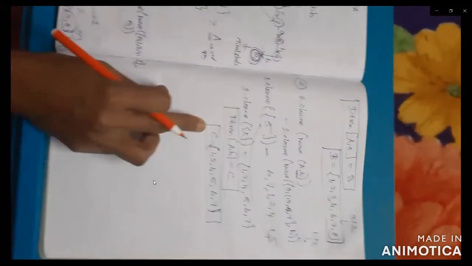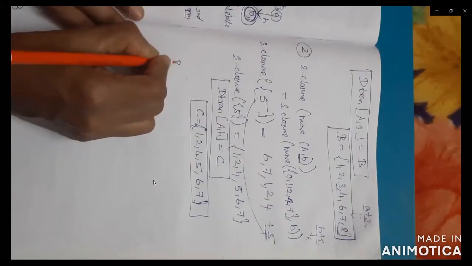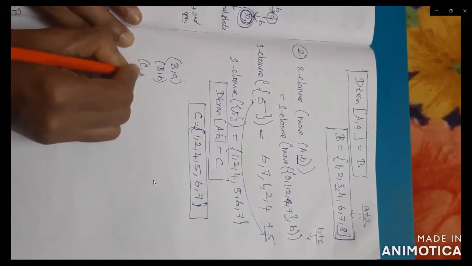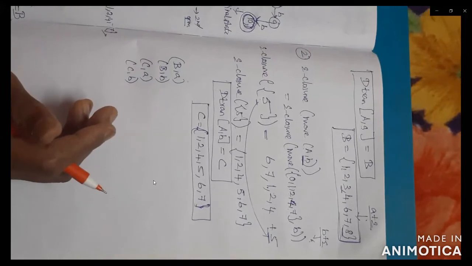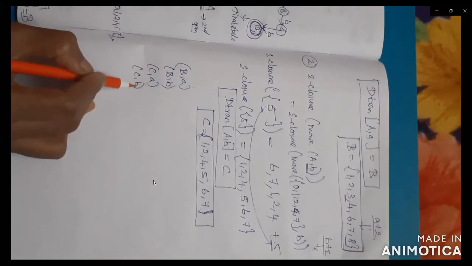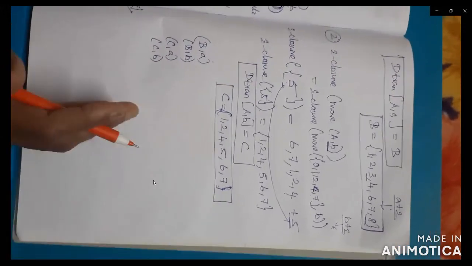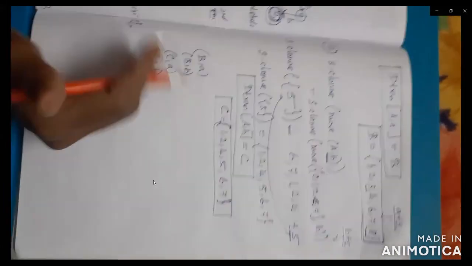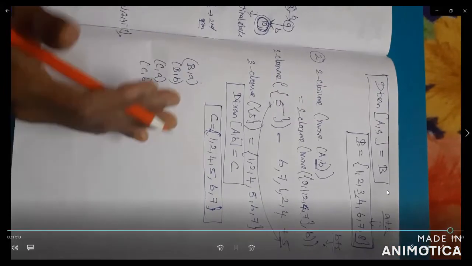Similarly, you go to work out the transitions: move of B comma A, B comma B, then C comma A, C comma B. When do we stop the iteration? For example, for C comma A and C comma B, you didn't get any new states, neither D nor E formed. Previously you got the same state values, so you can stop the iteration. Otherwise you can go up to the end.